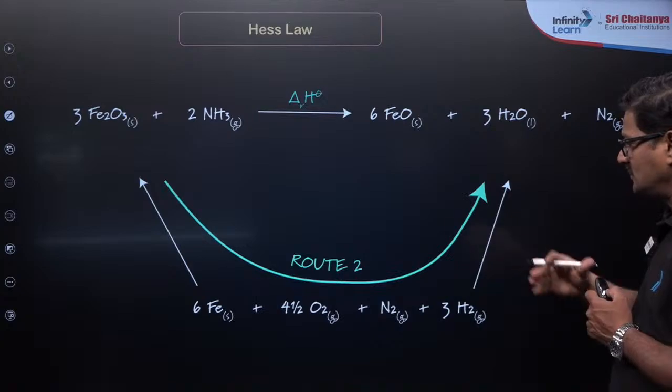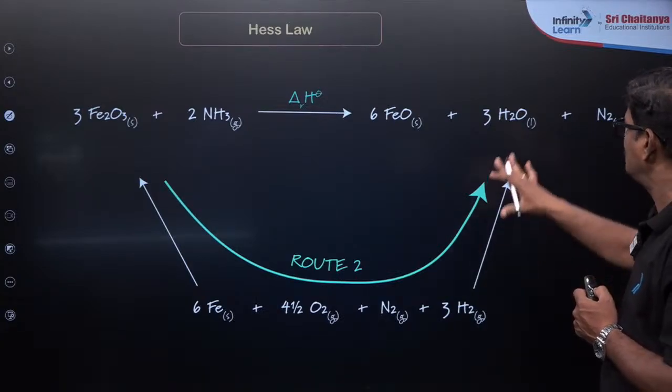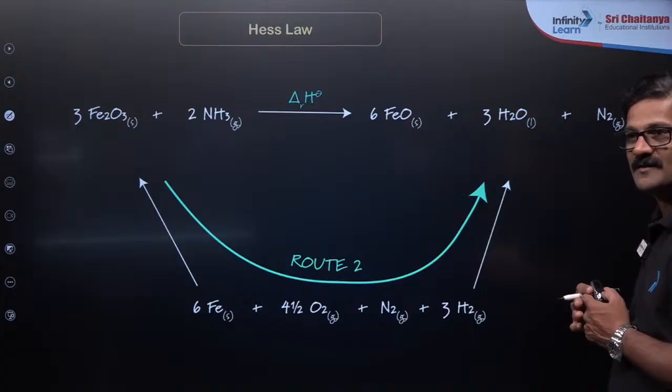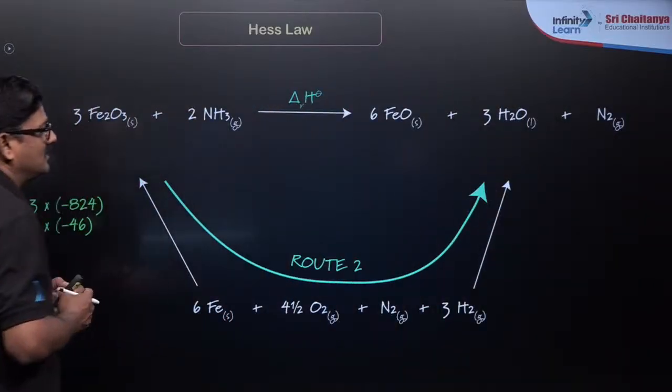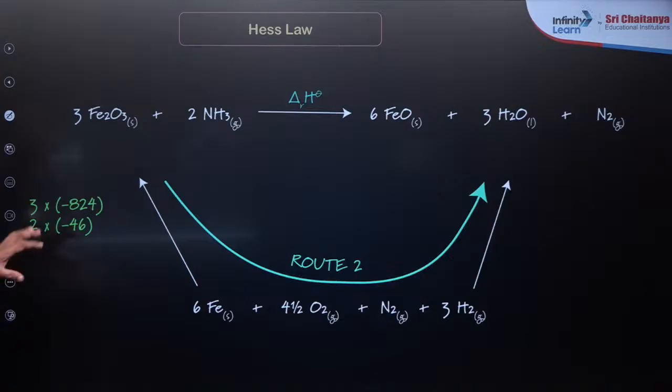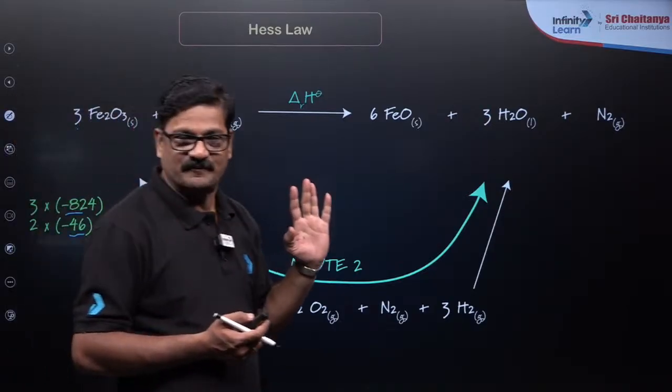In this root 2: Fe plus O2 plus N2 plus H2. So these are N2, H2 पकड़ना and these two are Fe and O2 पकड़ना. So for that let us see. That value experimentally is collected as 3 is the quotient and minus 824, and 2 is the quotient minus 46. So these values will be given in the examination questions.